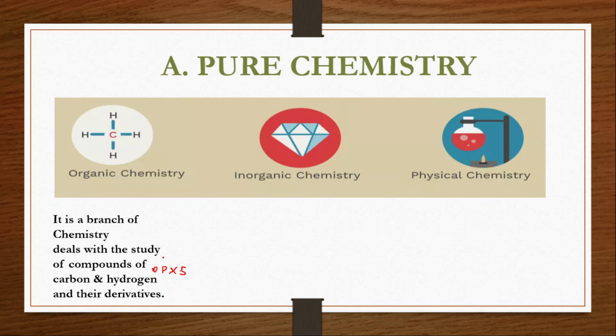Hydrogen, oxygen, phosphorus, halogens, that is chlorine, bromine, iodine, fluorine, and sulfur. Such compounds and their derivatives are different kinds of compounds, and those all will be studied under organic chemistry.